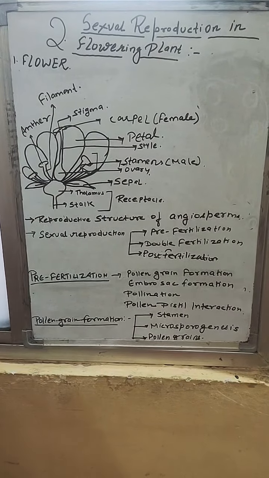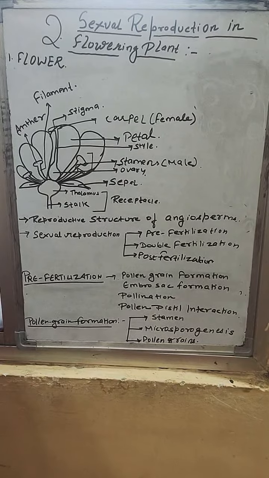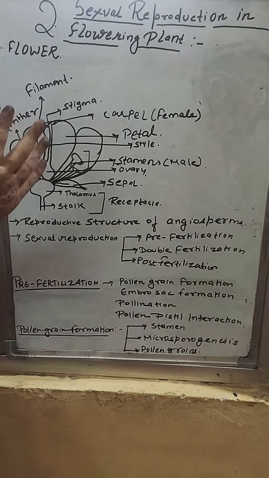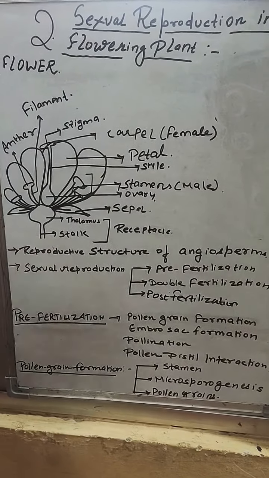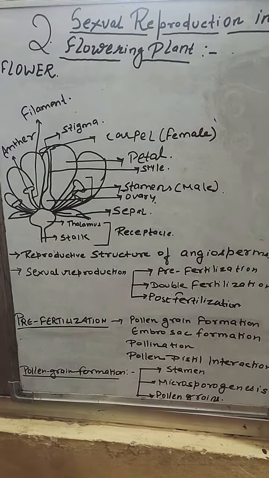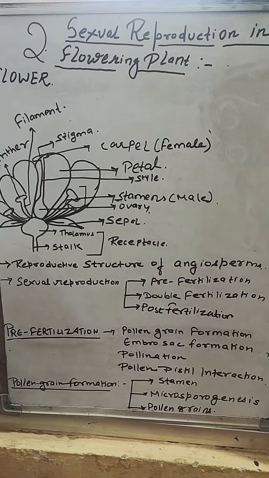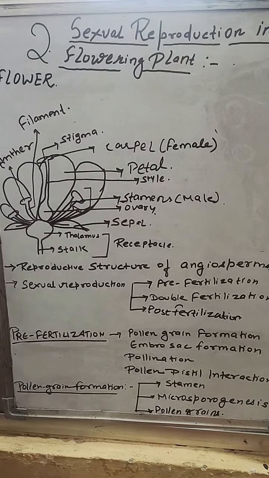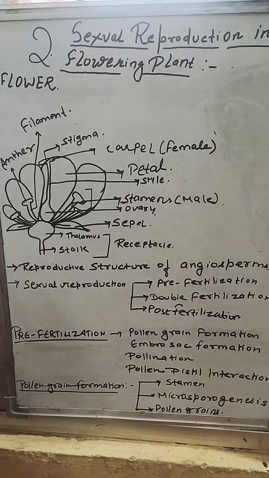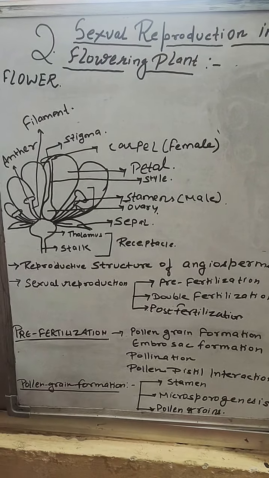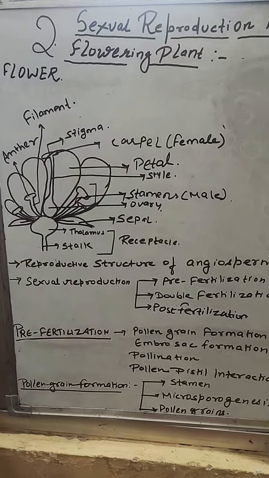In the previous chapter we have discussed reproduction. What do you mean by reproduction? It means enhancing the continuity of the species from one generation to another generation. And what do you mean by the term sexual reproduction? As we have already studied, sexual reproduction means involvement of two parents resulting in the formation of a new organism. That is sexual reproduction.